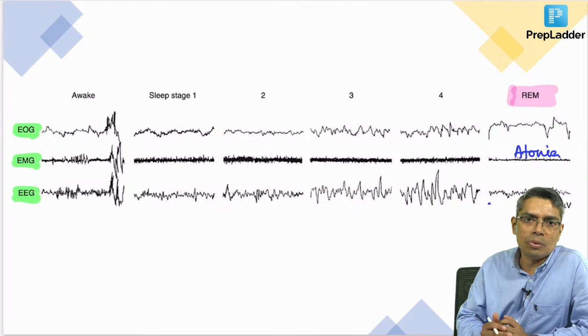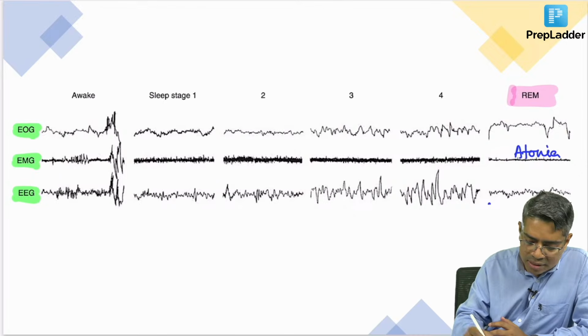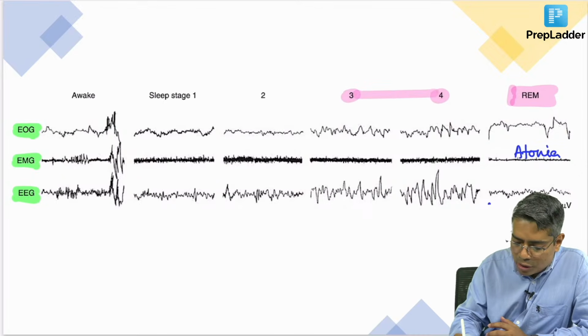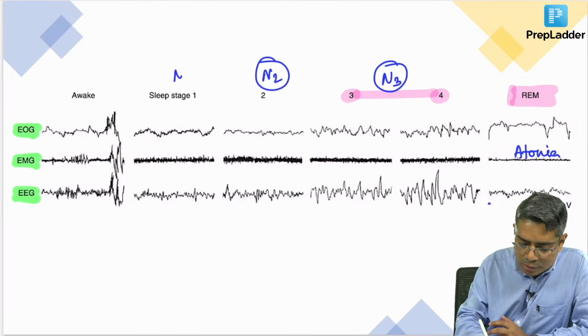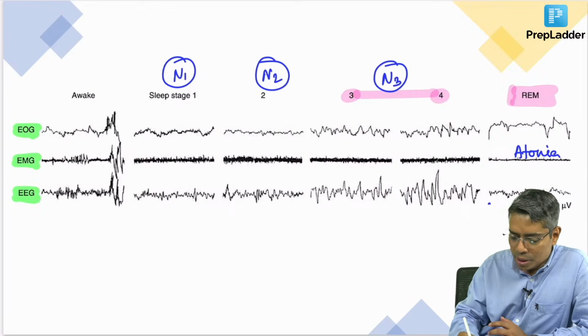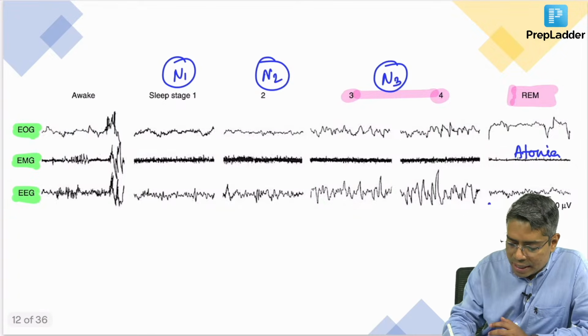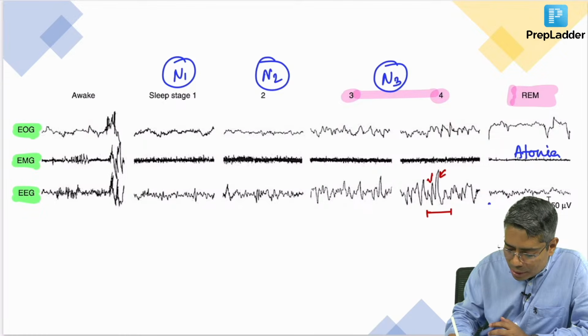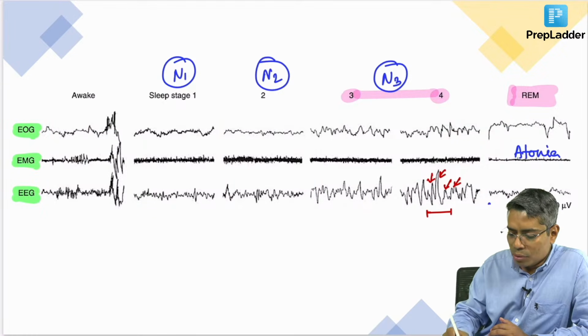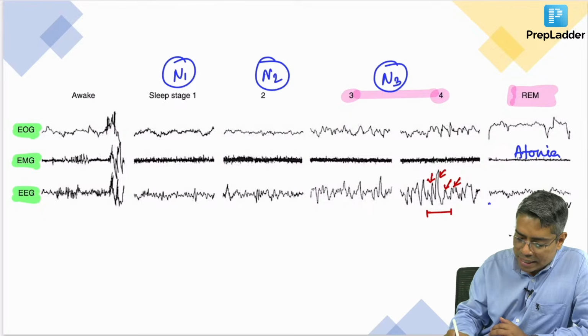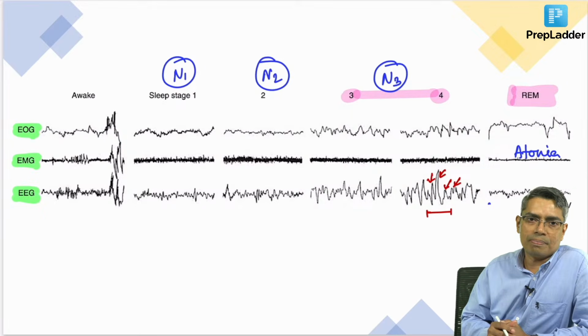And you know the different sleep stages have different EEG. If you look at stage 3 and stage 4, nowadays stage 3 and stage 4 in combination are known as the N3 stage, I believe all of you know. This is N2 and this was the N1 stage, non-REM sleep. In stage 3 and stage 4, within this 1 second zone, if you count the peaks of this EEG, how many wavelets are you getting? 1, 2, 3, 4. So the frequency of this EEG wave is more or less 4, which obviously is a delta wave. Delta wave indicates the deep sleep stage, that is the N3 stage.